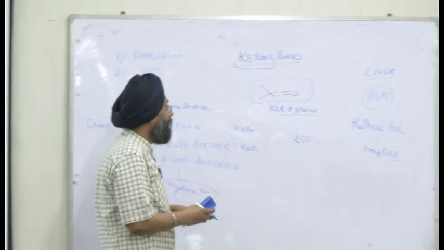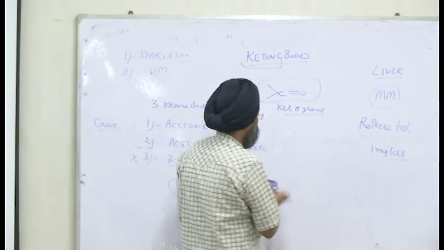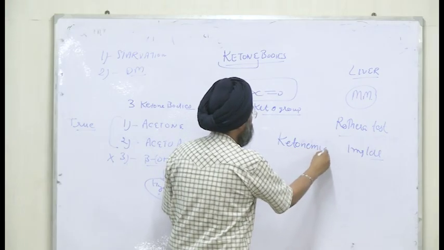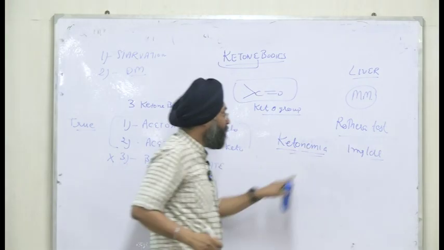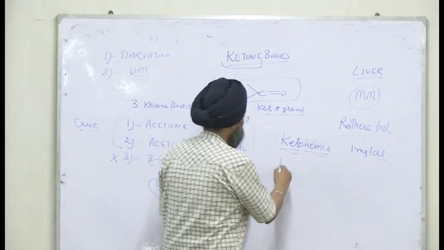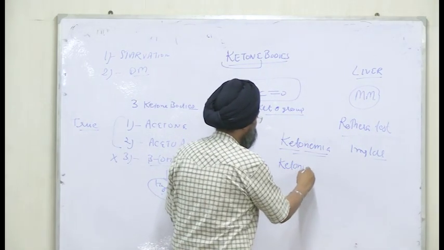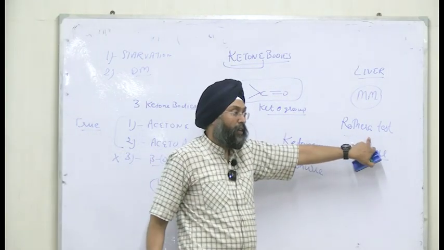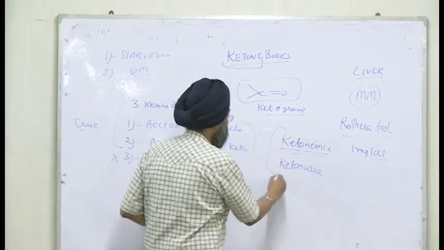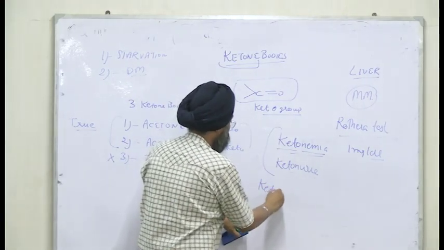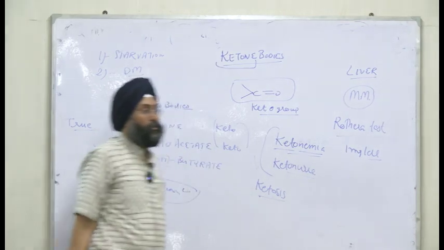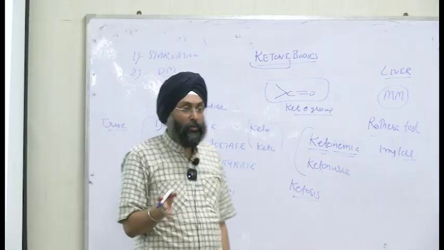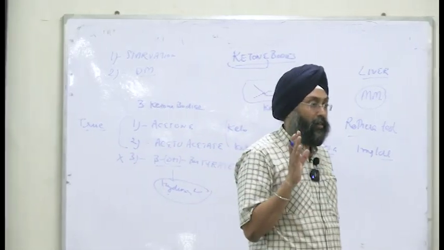And when the level increases in blood, it is known as ketonemia. Ketone bodies in blood increase, ketonemia, right? In urine, ketonuria, right? And for ketonuria the test is the Rothera test, right? And this condition is combinedly known as ketosis, right? So just simple, three ketone bodies are there: acetone, acetoacetate, and beta-hydroxybutyrate.